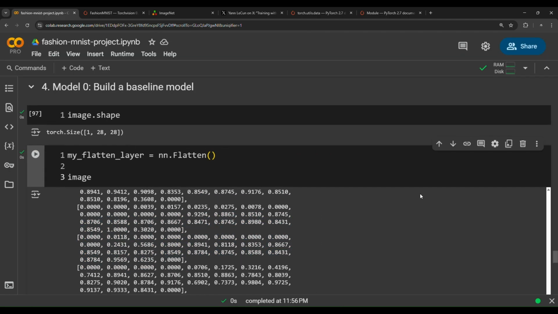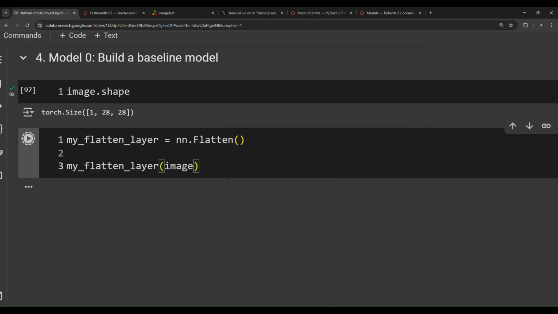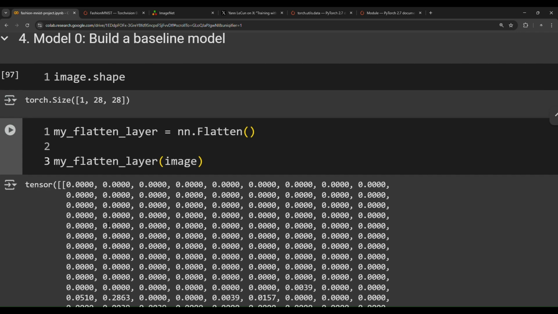Notice I have vectors, I have lists, I have dimensions, height, width, a lot of dimensionality going on here. In order to collapse this tensor into one long vector, we need to pass it to the flatten layer. So my_flatten_layer, and then pass this image. We will get, whoa. Now notice that we have just one tensor of all these pixels, of all these numbers.